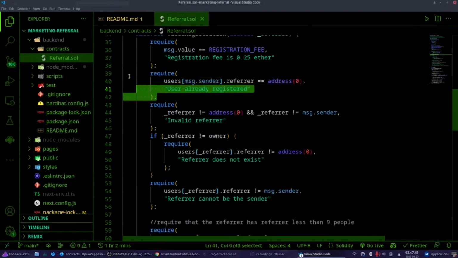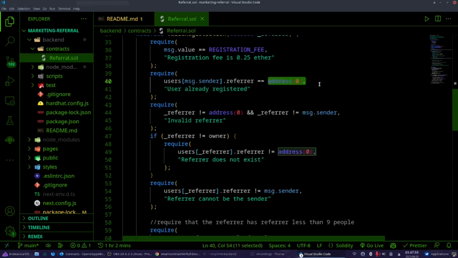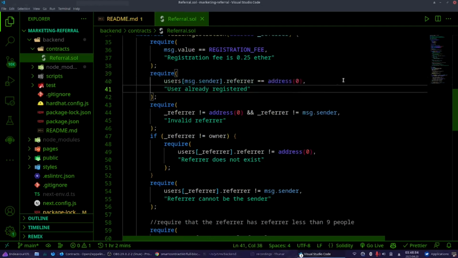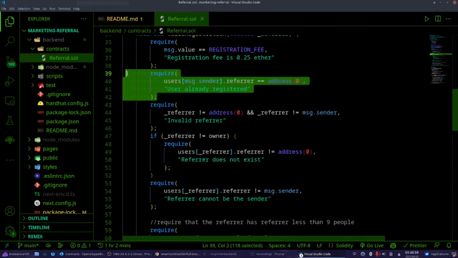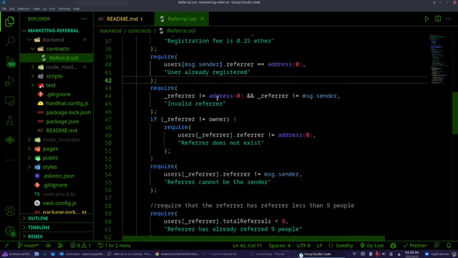So here I'm not entirely sure whether this is working or not, honestly. It should have worked, but I couldn't get the idea here because maybe I miswrote it. We are getting the referrer of message sender, and we want it to be the null address, which can only be the first user. So we might not use it, but I leave it to you. You can check it yourself later on.